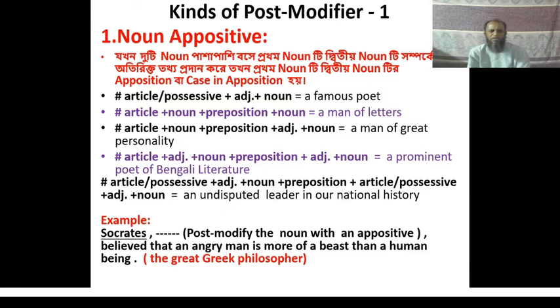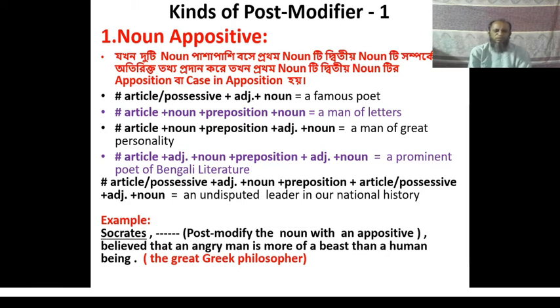Before and after the noun appositive, two commas are used, before the appositive and after that appositive. An appositive is a word or phrase that gives extra information about the noun.